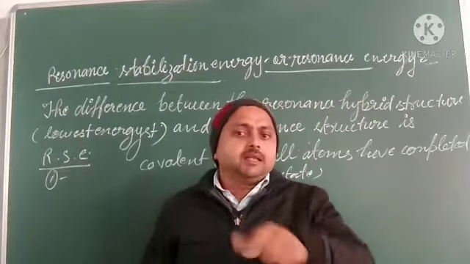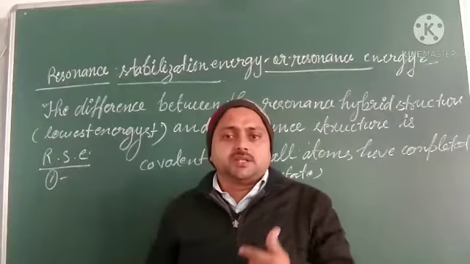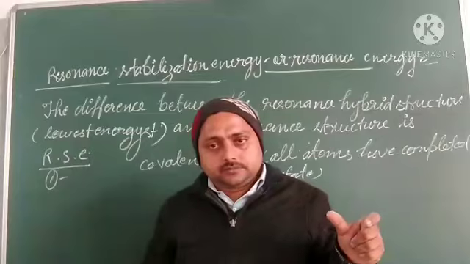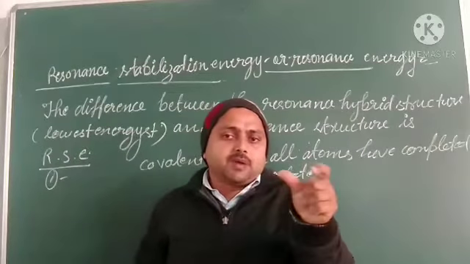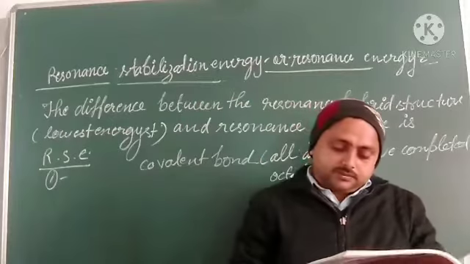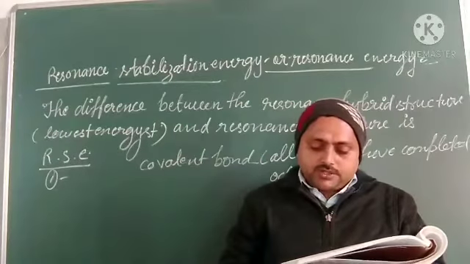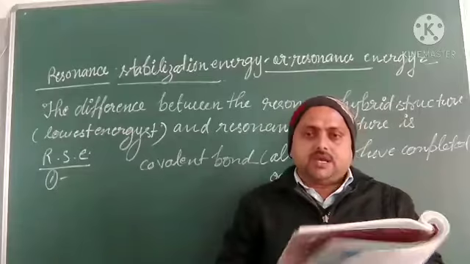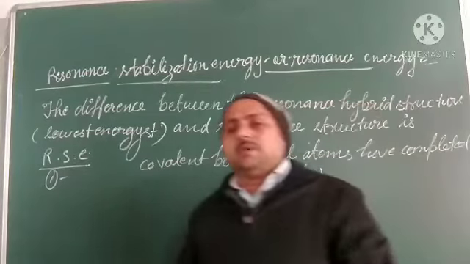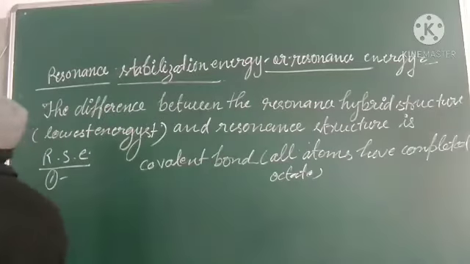Among the structures, any structure that has more covalent bonds, all atoms with a completed octet, less separation of charge and more dispersal of charge is more stable than the others.